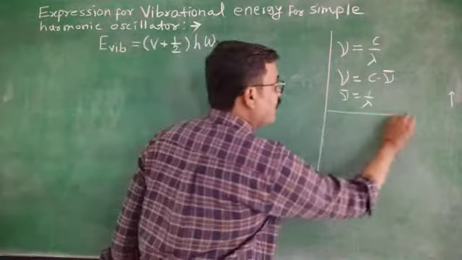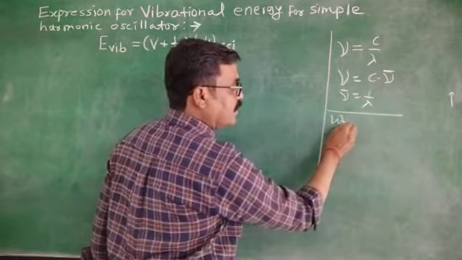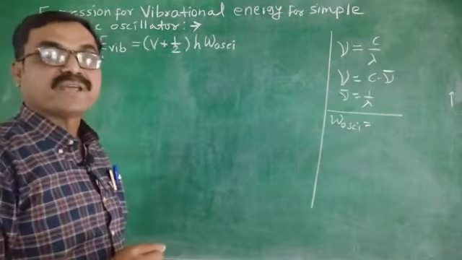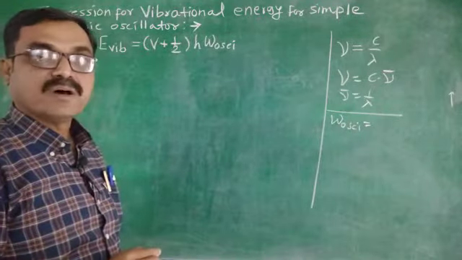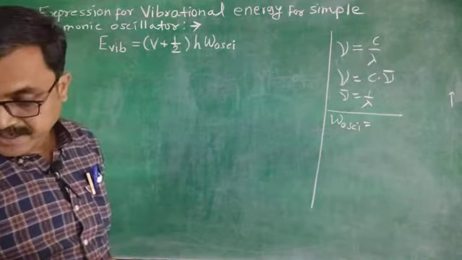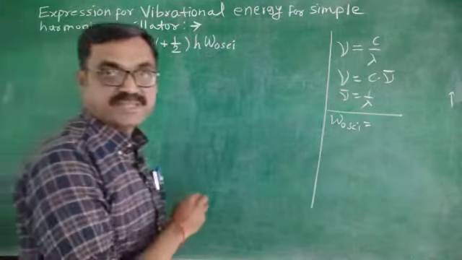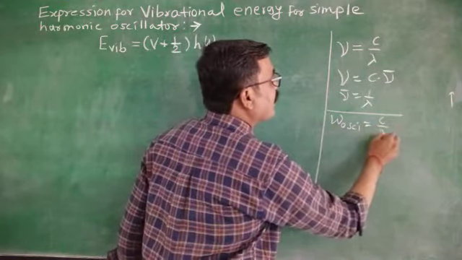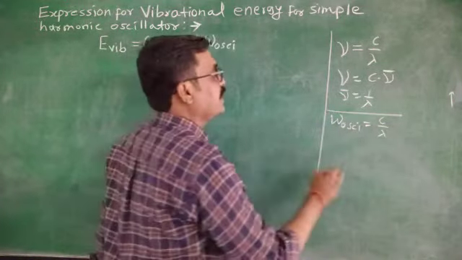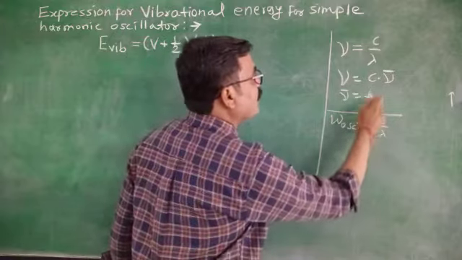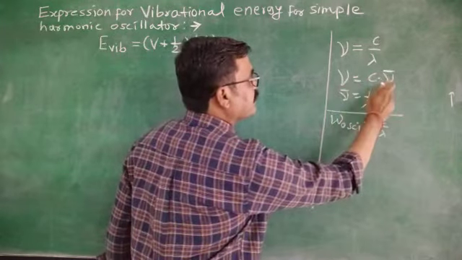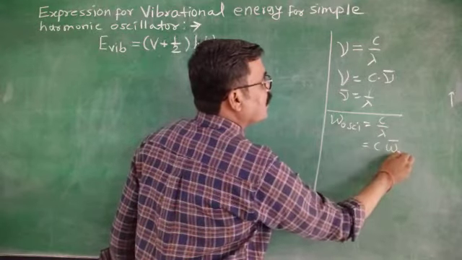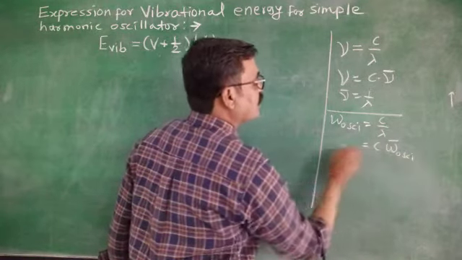Similarly, if omega of oscillation is a vibrational frequency, or one can say an oscillational frequency, then it is equal to c upon lambda. Again, this 1 upon lambda is nothing but omega bar of oscillation.